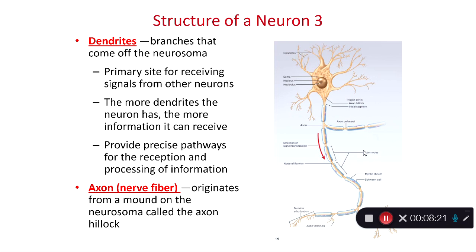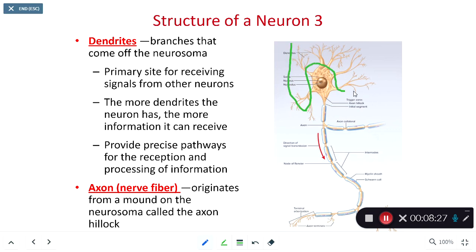As we're looking at these extensions of the neurosoma, or the cell body of the neuron, we have dendrites. Dendrites tend to be the more numerous and shorter extension. I need to emphasize they receive the signal. They carry signals to the neurosoma.